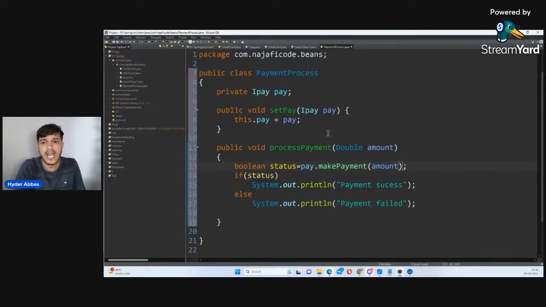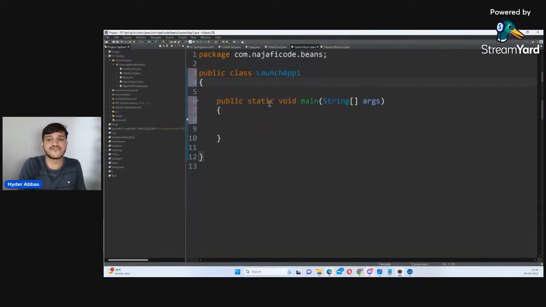Fine. Now I'll go through the entire flow. Now, my dear friends, apart from the main class here, we have 3 major classes: credit card, debit card, payment process. For these 3 classes also, I will not be creating the object. I will make my Spring create the object. Fine. I want Spring to manage that. And how do we do it? We will see. But before this, I have a question for all of you.